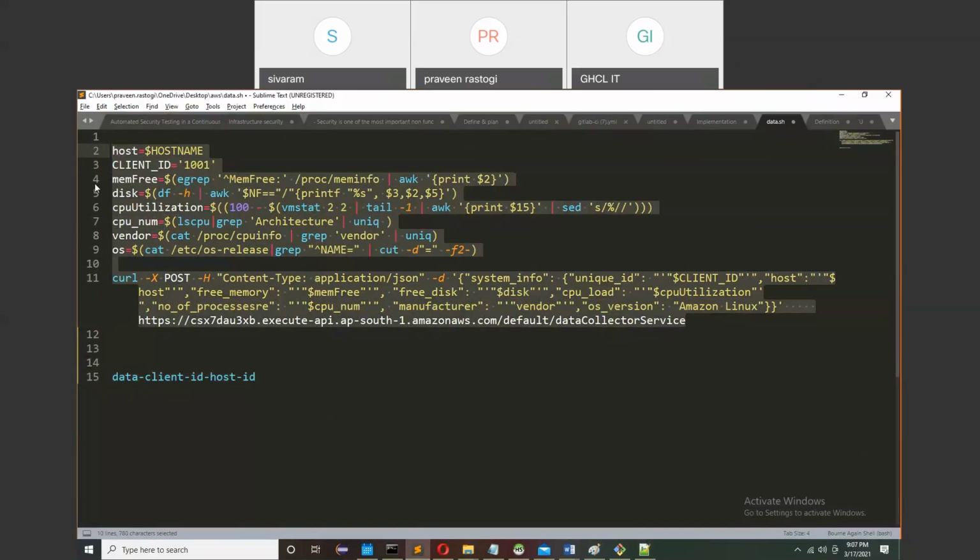I will send you the Lambda functions that I have created, and you can also try to create this at your end. First, you can try to create an EC2 instance as a client machine. Put this script file on the newly created client machine and try to run it.